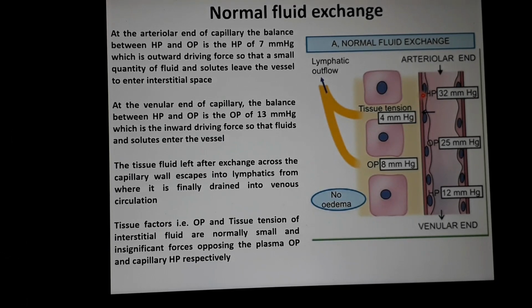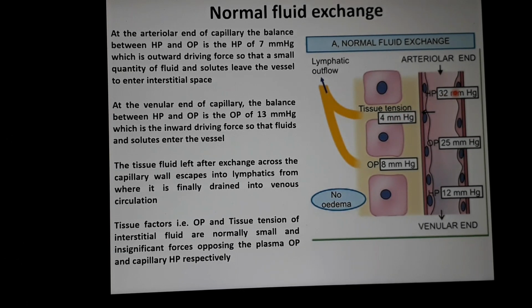If the fluid comes out at the arterial end and goes in at the venular end, then where does the fluid come from which is drained by the lymphatics? There may be some question in your mind, I think so. Because the fluid is coming out at the arterial end and goes into the venular end, then where does the rest of the fluid come from, which is drained by the lymphatics? This can be explained by simple mathematics. You can see here, though the hydrostatic pressure of interstitial fluid is insignificant, still it opposes.